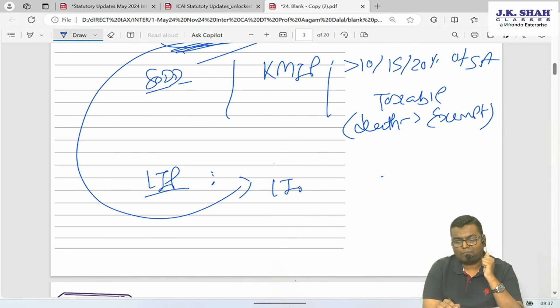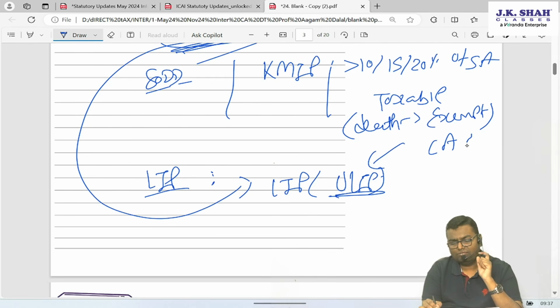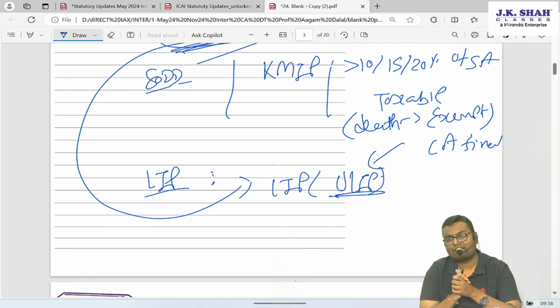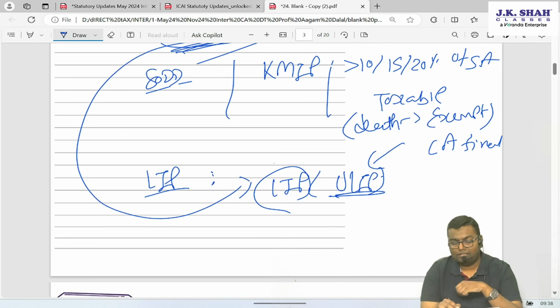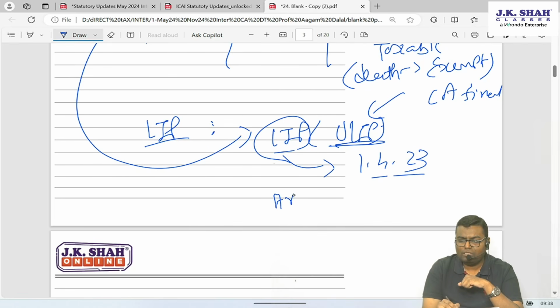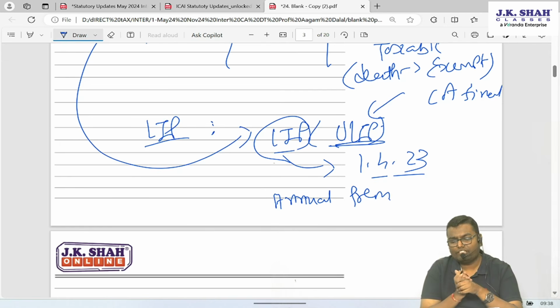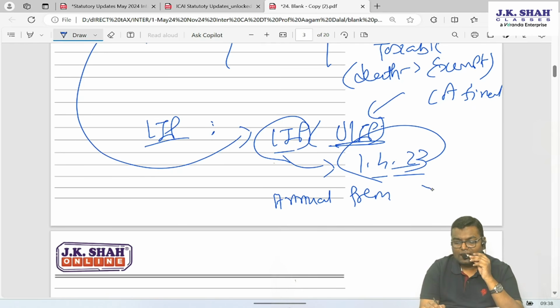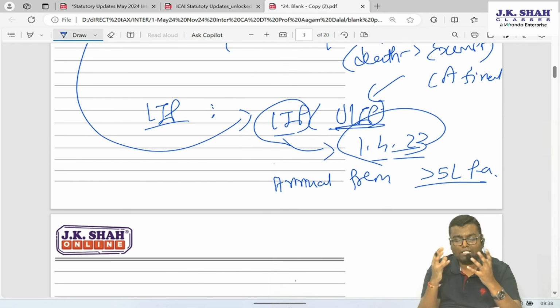If you take any life insurance policy other than a unit linked insurance plan, for ULIP, CA Final will learn one more thing. As of now, it is not there in your syllabus. We are not discussing it. Any life insurance policy issued on or after 1st April 2023, if the total annual premium of all such policies exceeds 5 lakh per annum, it's a big policy.